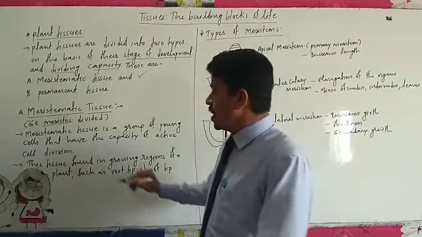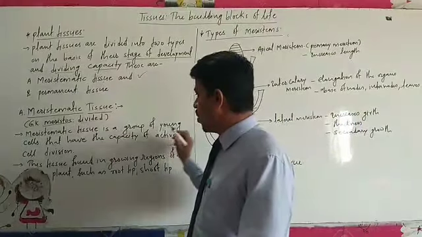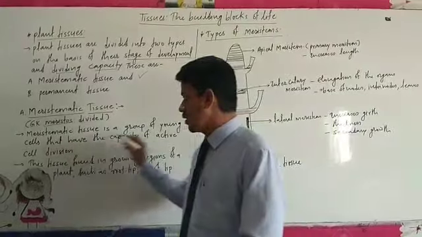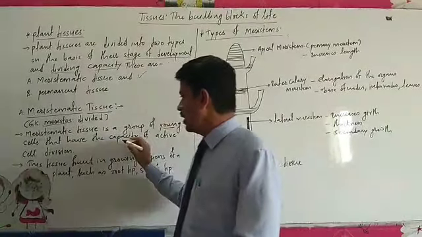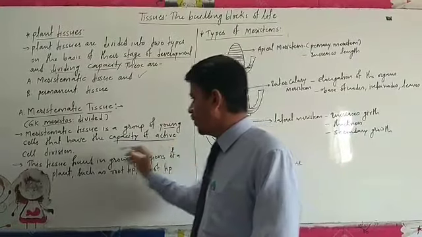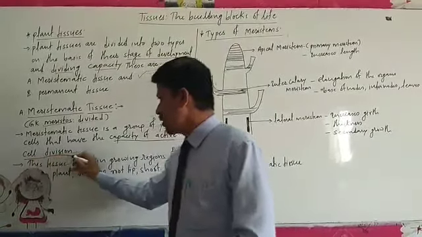So meristematic tissue is a group of young cells that have the capacity of active cell division.